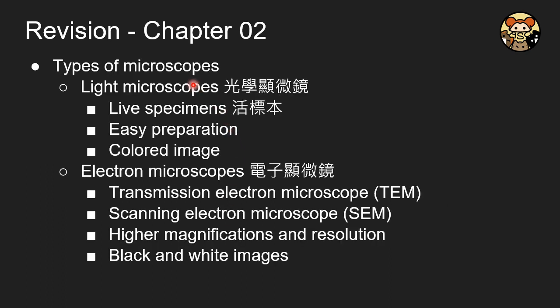And there will be 2 types of microscope. The first one is the light microscope, which is usually used in our school lab, because the live specimen can easily be prepared, and also we have a colored image. And for the electron microscope, there will be 2 types. One is the TEM and another one is the SEM. They can provide higher magnification and also resolution. Remember, the terms magnification and resolution are 2 concepts, and they will usually have black and white images only.